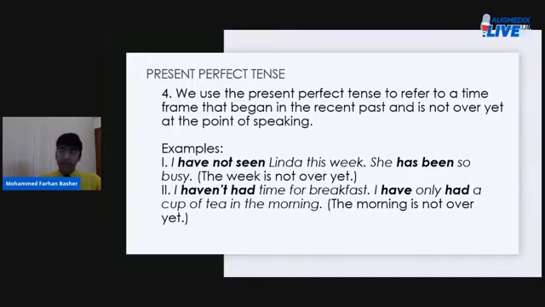Okay? Example number 2, I haven't had time for breakfast. I've only had a cup of tea in the morning. The morning is not over yet, and you're still very much in the morning, and you're saying that you haven't had breakfast, meaning you've not had it, and you've only had a cup of tea. Okay? So an action that has taken place in the recent past, but the effect of it is still ongoing, is still carrying on, right? So to describe certain circumstances, to talk of such situations, you employ the present perfect tense.